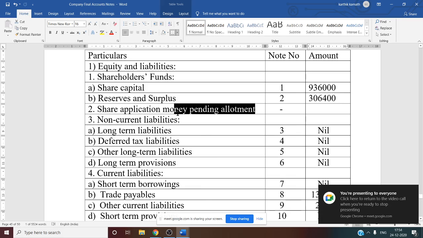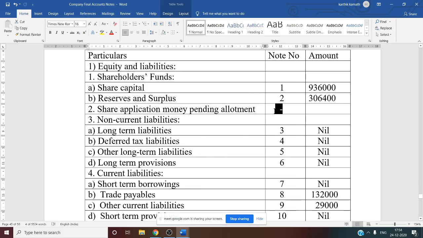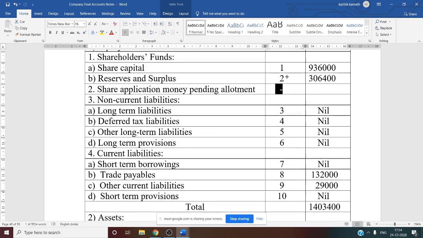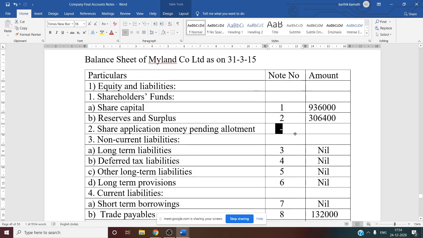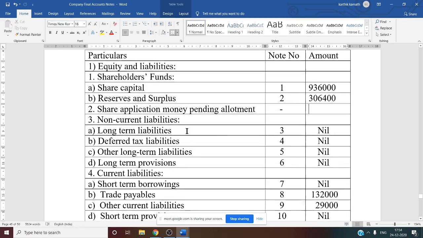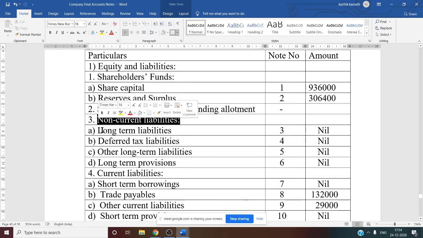Second major head under liability, that is share application pending money allotment. Here it is not there because allotment information is not given. So note number for that, it is not available, it is a dash. Always in the format also they have given dash, you have to write dash. And if there is amount, you have to write in the amount column. Note number 3, that is about non-current liability.